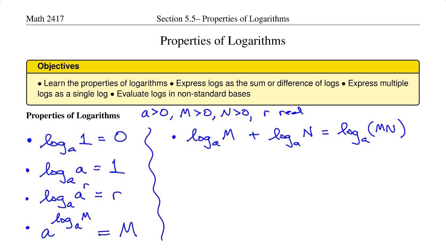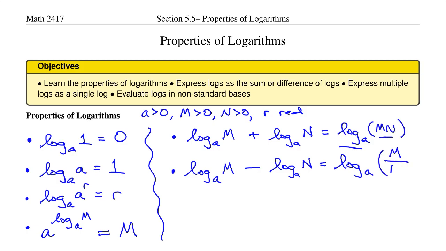If you take two log statements that are in the same base and you add them together, you can simplify that to a single log by multiplying the two arguments, M times N. Now in the same vein, we also have log base A of M minus log base A of N. You do what's natural here, you divide. So it becomes log base A of M divided by N.